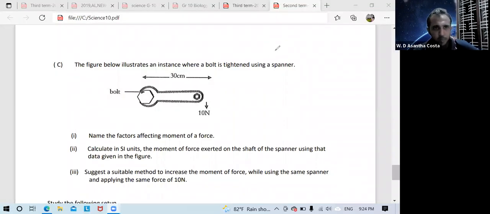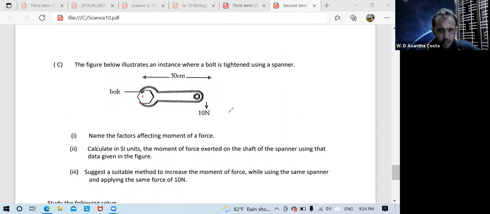Let's move to part C. This question is taken from turning effect of a force, that is unit 11 in your grade 10 part 1 book. The figure below illustrates an instance where a bolt is tightened using a spanner. This is a bolt, 30 centimeter, 10 Newton force also mentioned. What are the factors affecting moment of force?